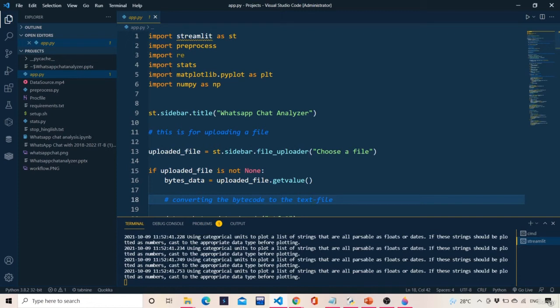So in the last video we saw how we can download the data from our WhatsApp chat. We can export that chat to our mail or WhatsApp or whatever source it is, and then download it and keep it in a project folder.